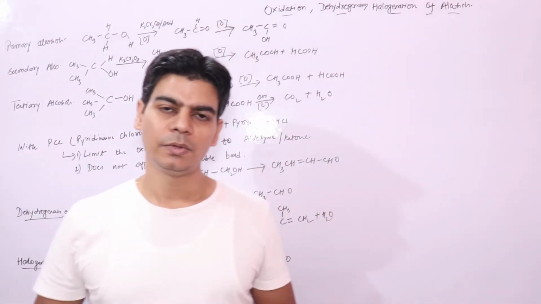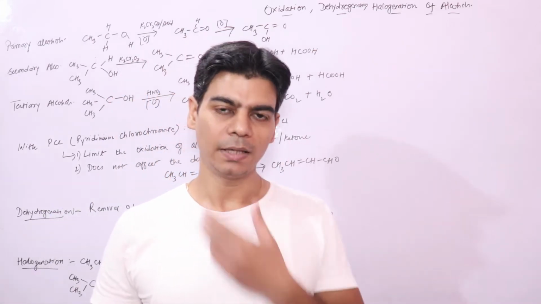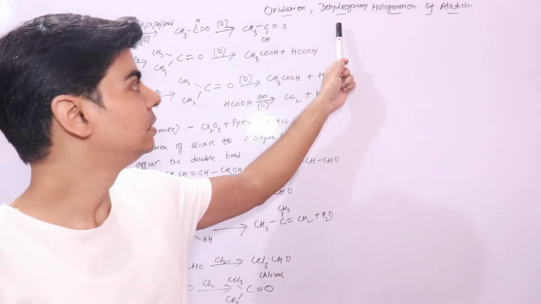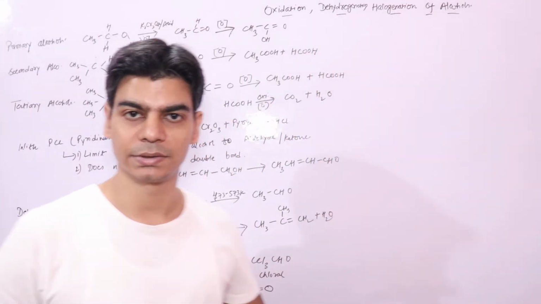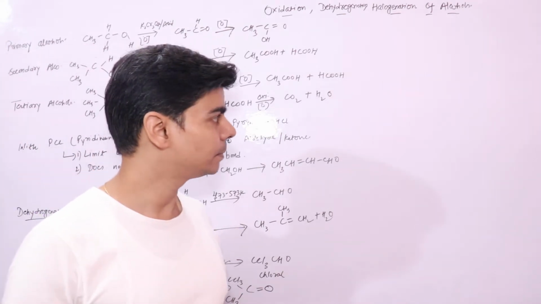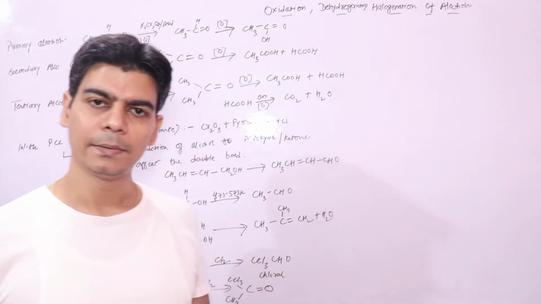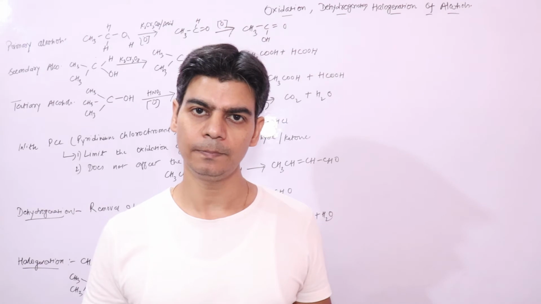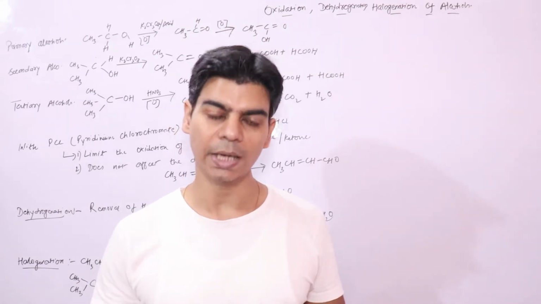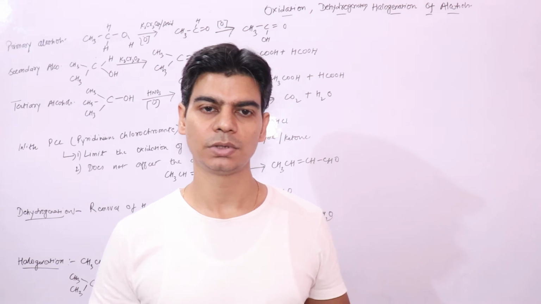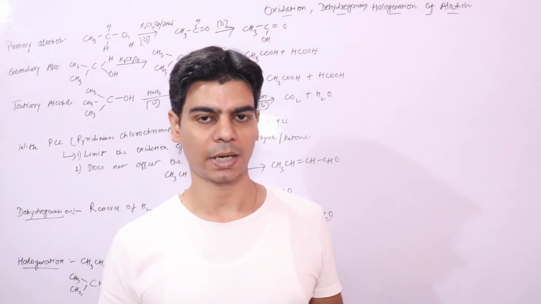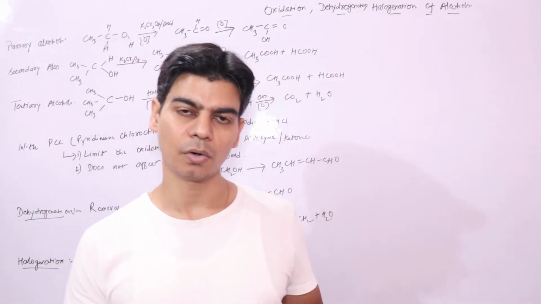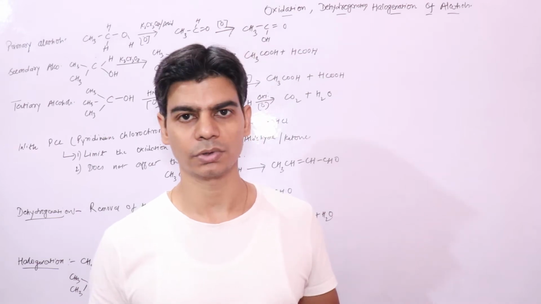Hi. In this lecture, we will talk about some important reactions of primary, secondary, and tertiary alcohols: oxidation reactions, dehydrogenation reactions, and halogenation reactions. We know that oxidation simply means removal of hydrogen or addition of oxygen. So reactions where you see removal of hydrogen and addition of oxygen are oxidation reactions. Some similar thing we would be expecting here also. When we oxidize alcohols, there should be removal of hydrogen and addition of oxygen.